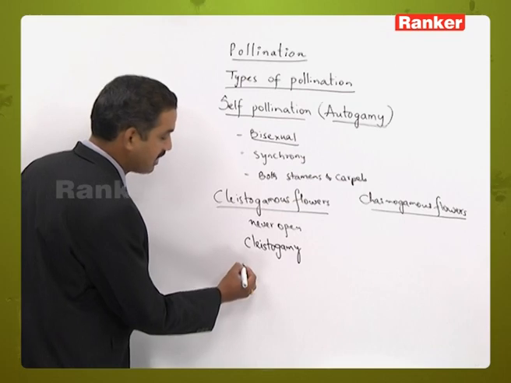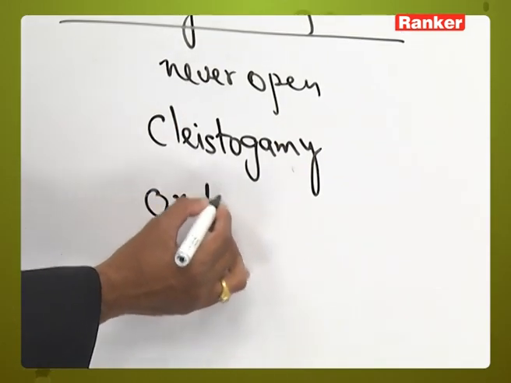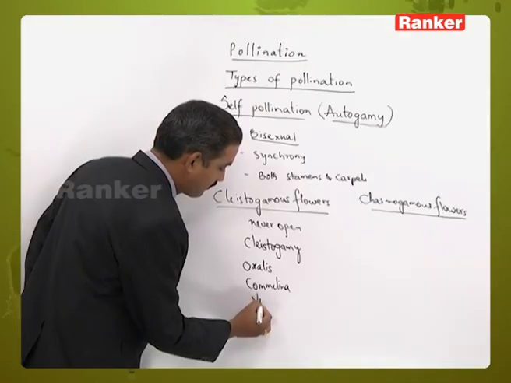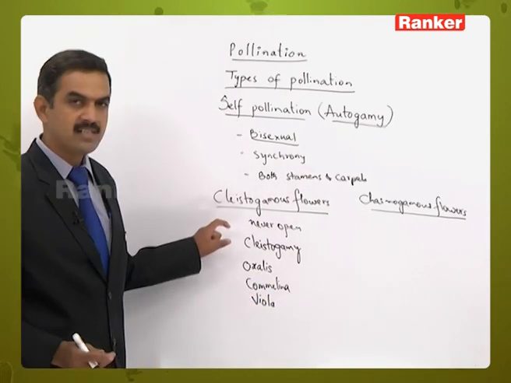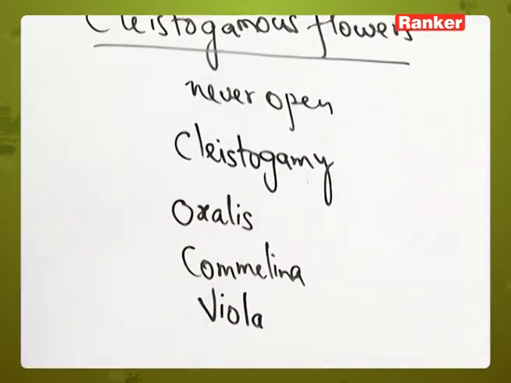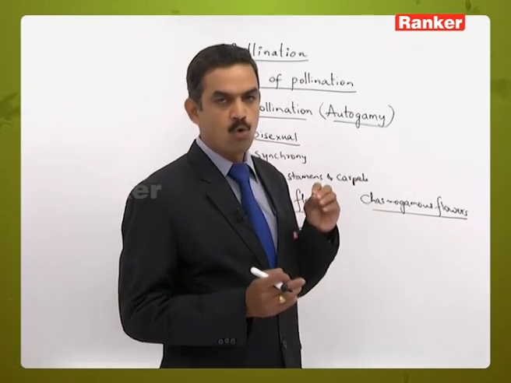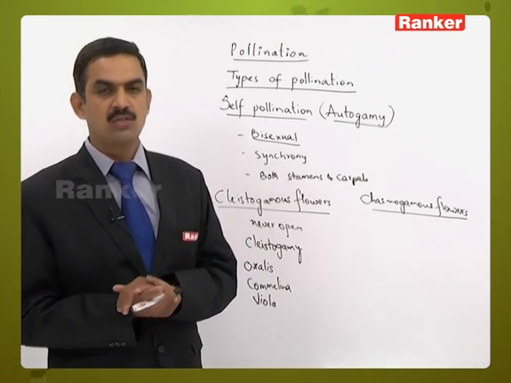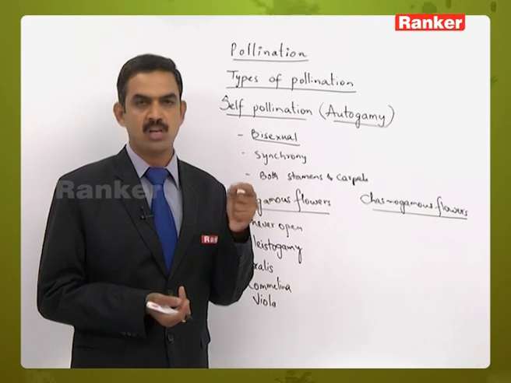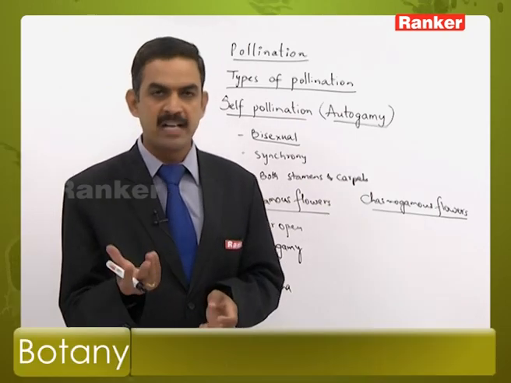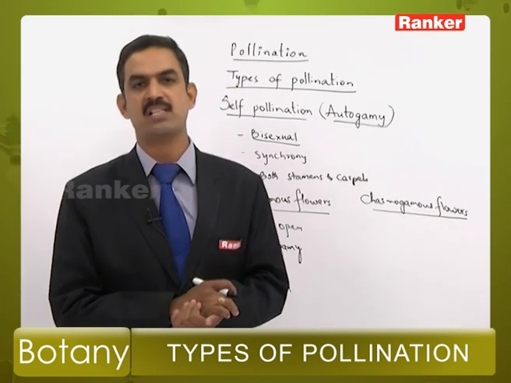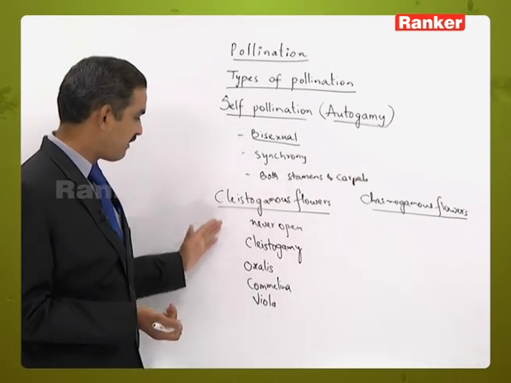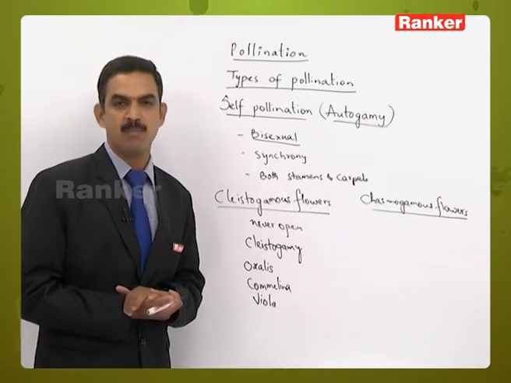This character can be seen in many examples like Oxalis, Commelina and Viola. These are the examples where cleistogamous flowers are present. As the flowers never open, the androecium and gynoecium are both enclosed, so whenever the stamen matures, it releases the pollen grains, and those pollen grains fall on the stigma of the same flower, and the germination of the pollen grains also takes place. That's the reason why we call this cleistogamy in cleistogamous flowers.